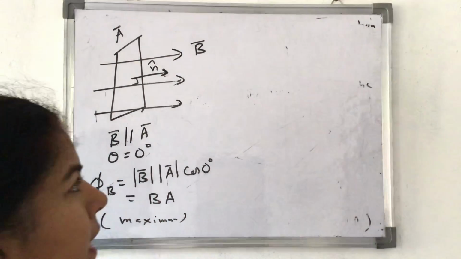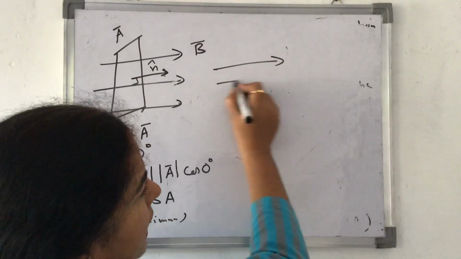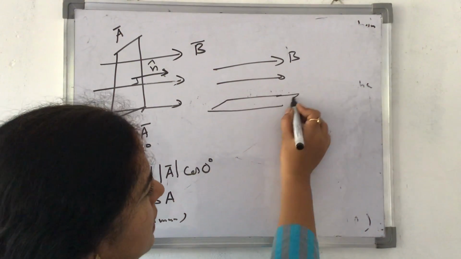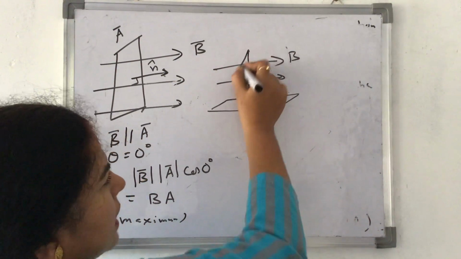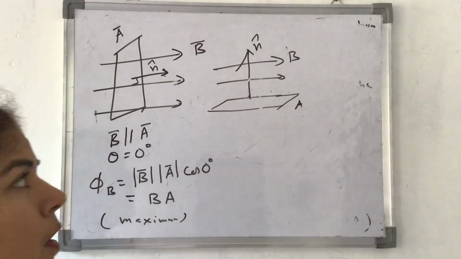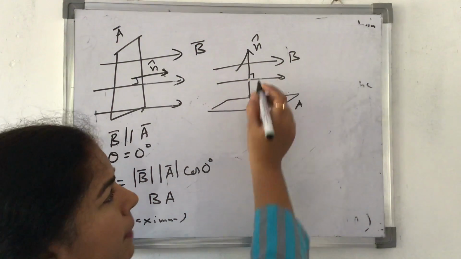Okay. In case the magnetic field is like this only, but the area is like this. That means the normal is coming out like this. The direction of the area is this way. So it is making an angle of 90 degree with the magnetic field.